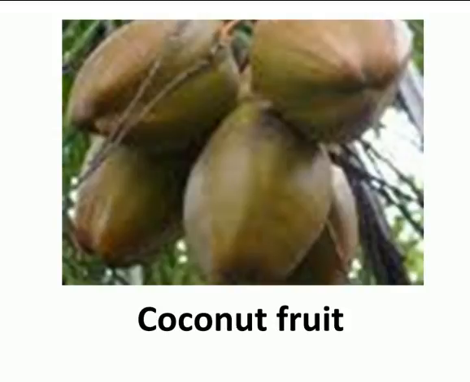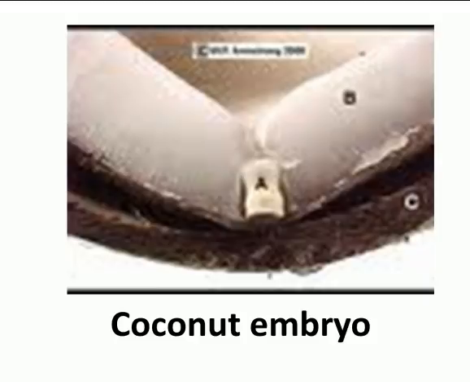And how does it aid in seed dispersal? Well, we know that coconut trees grow along the ocean side. Coconut falls from the tree, lands in the sand. Tide comes in, tide goes out. The coconuts float away, float across the ocean blue. They can float for hundreds or thousands of miles and wash up on another beach and germinate. And to germinate, they must have an embryo. So here's this little embryo right here. That's the whole embryo.